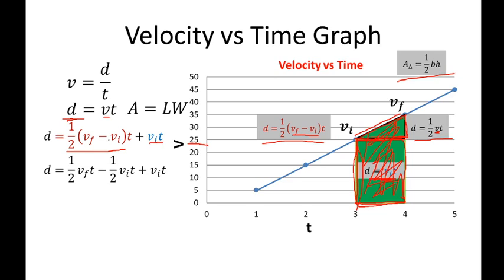You follow? Going further, we distribute the 1/2 and also the time. So that will be 1/2 velocity final times time. Then again distribute 1/2 here, and then distribute time here.